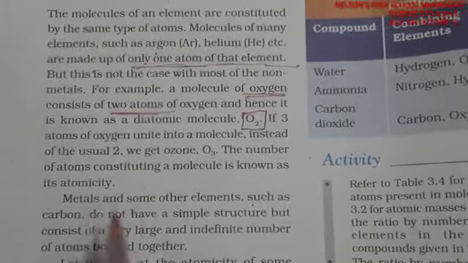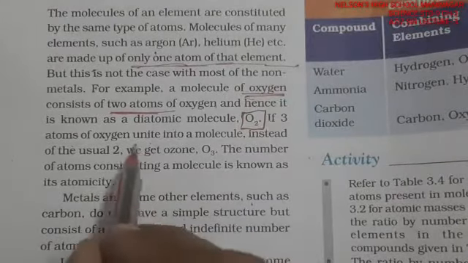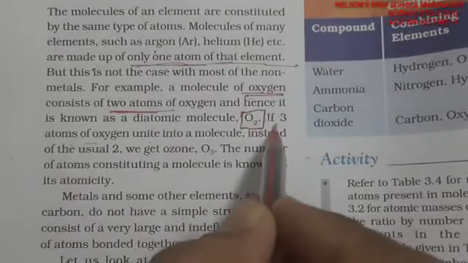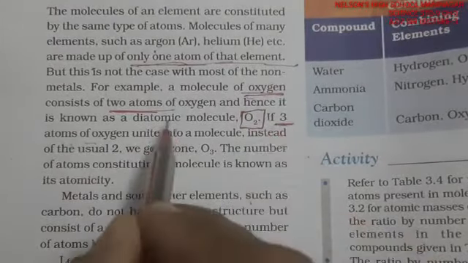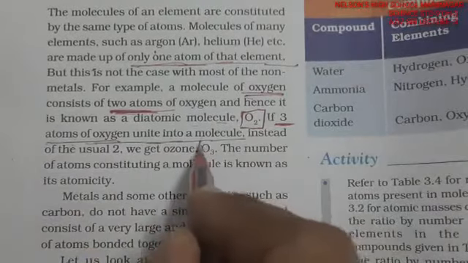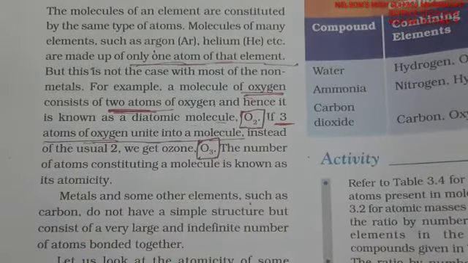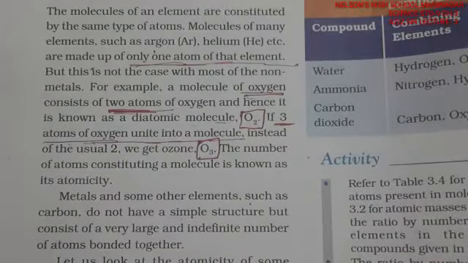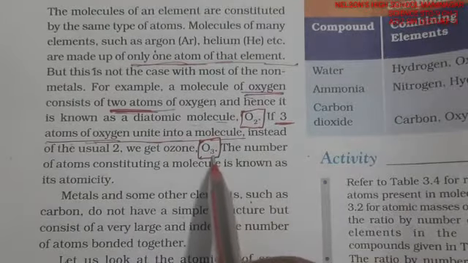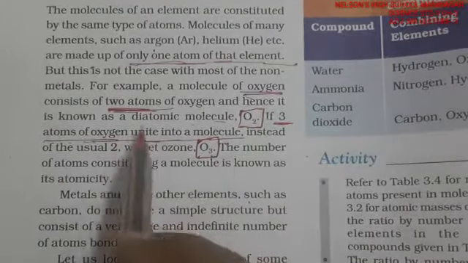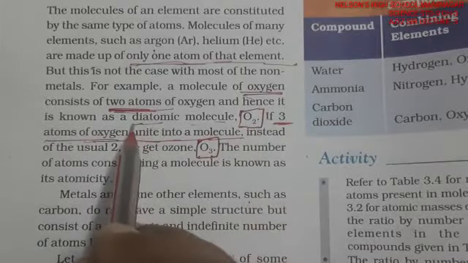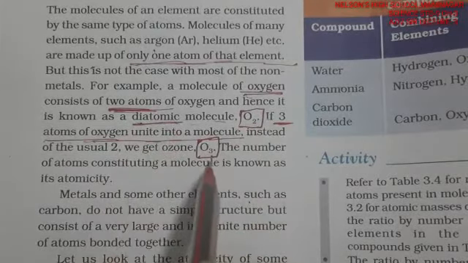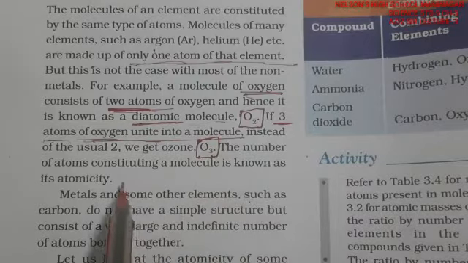If three atoms of oxygen unite to form a molecule, here it was two atoms, now it is three atoms uniting. So this will be O3, oxygen as O3, ozone. So O2 can combine, and O3 can also be formed. With 2 atoms it is diatomic. With 3 atoms it is triatomic.